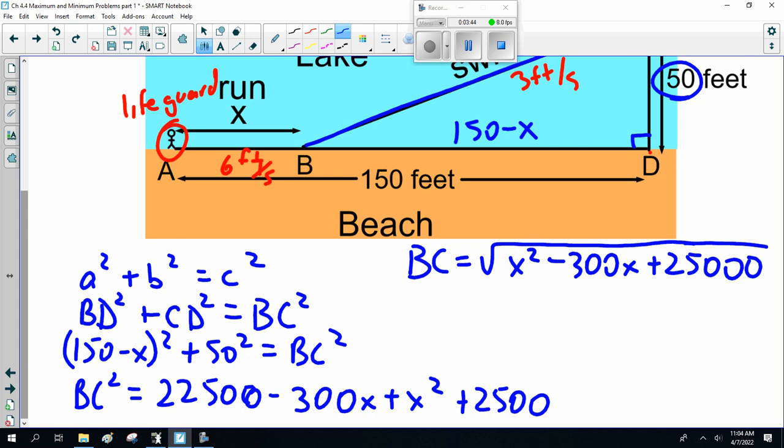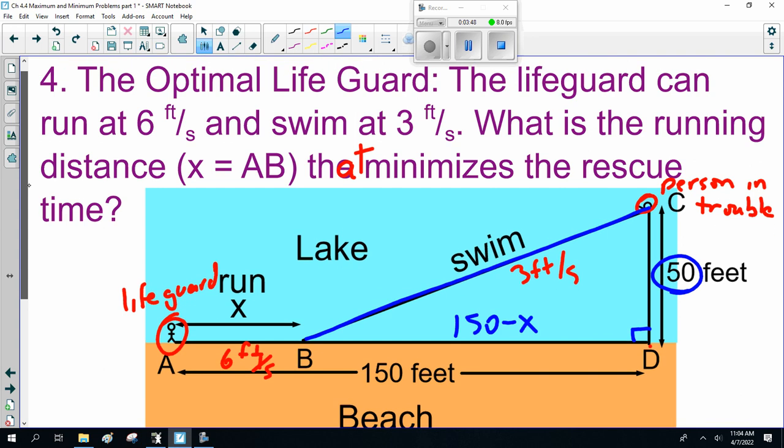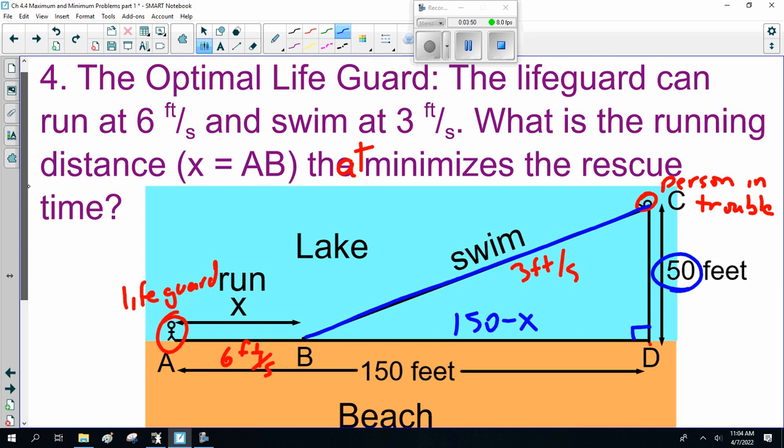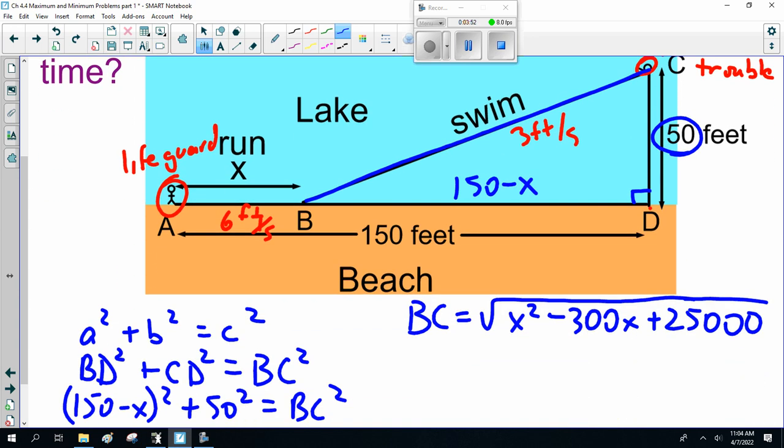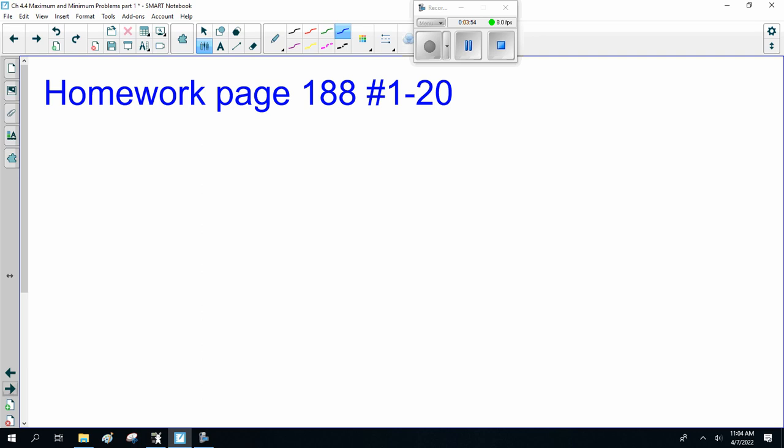Now, remember we're asking: what's the running distance that minimizes the rescue time? So we want to solve for time. Now you can do the homework later. Time is what? Velocity is displacement over time, so rearranging this equation, we get displacement over velocity. And this is the trick.